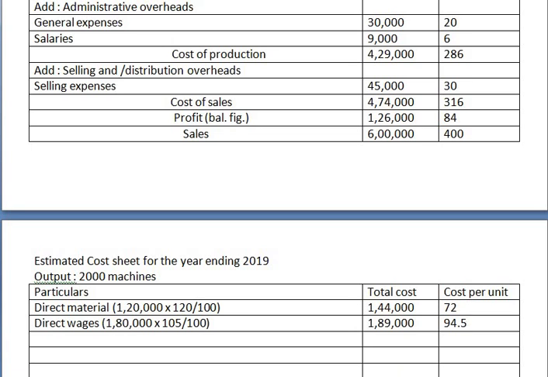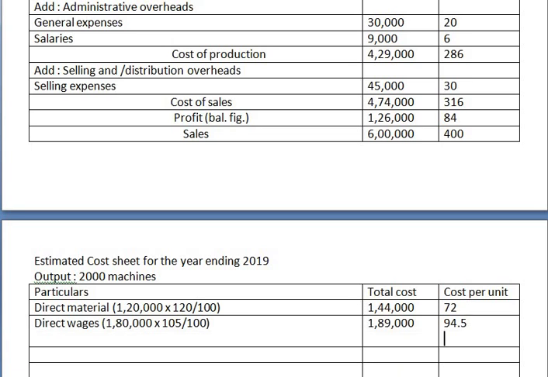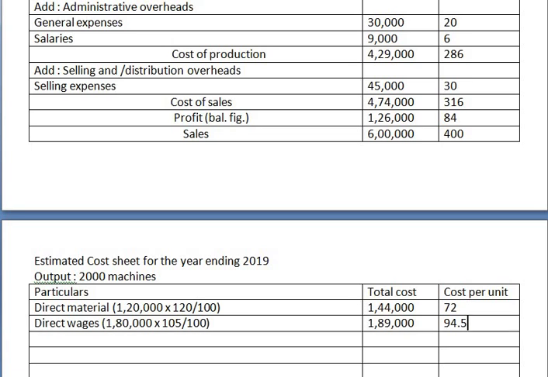Okay, so again here they haven't given us anything related to expenses. So whatever total we get, that total is called what? Prime cost. It is prime cost. So it is 3,33,166.5.